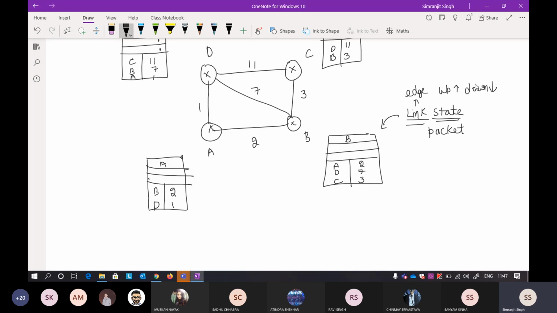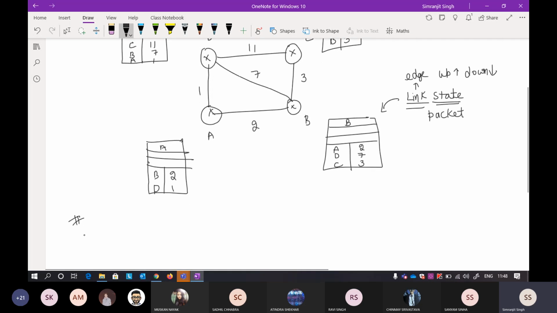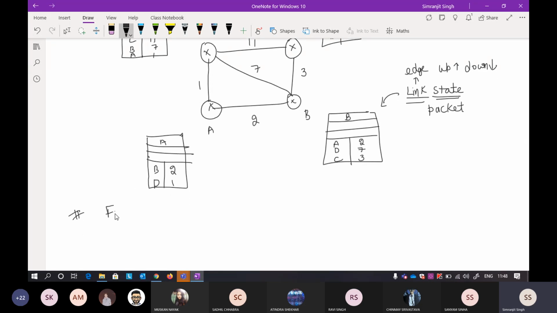Okay, so now first of all, what is the first step of it, and what is the first step of DVR? In DVR, a node sends information to its neighbor. If you remember, in the DVR algorithm, we used to write the information regarding the immediate neighbor. Now, I'll write this step, it's very important. The first step is quite similar to it. So first, every router will find out about its neighbor.